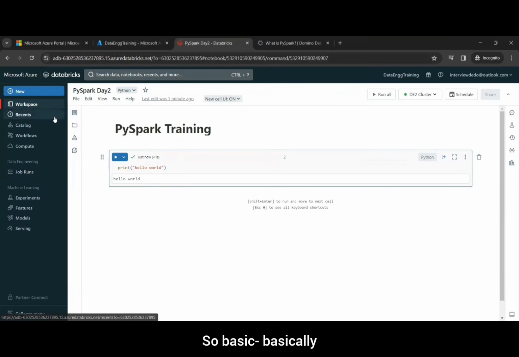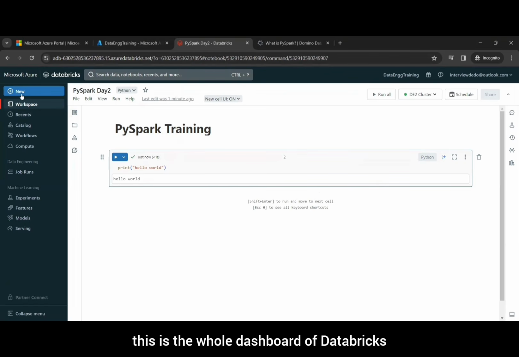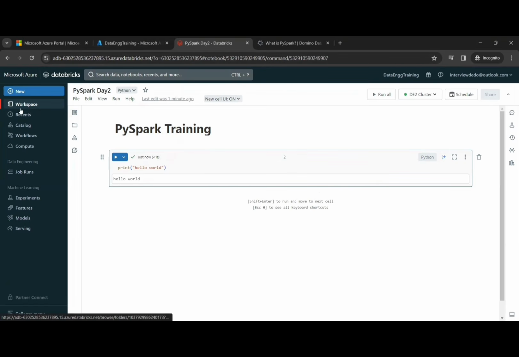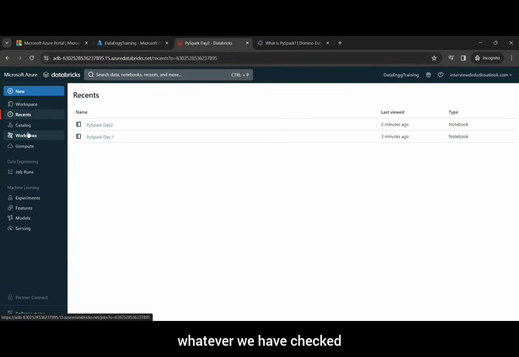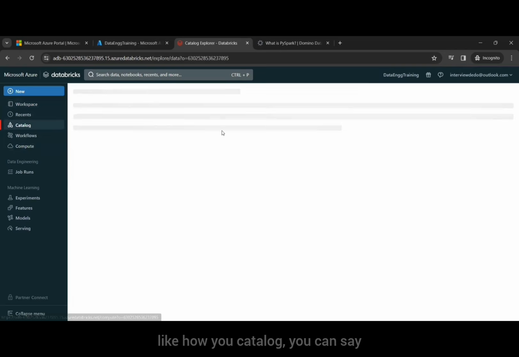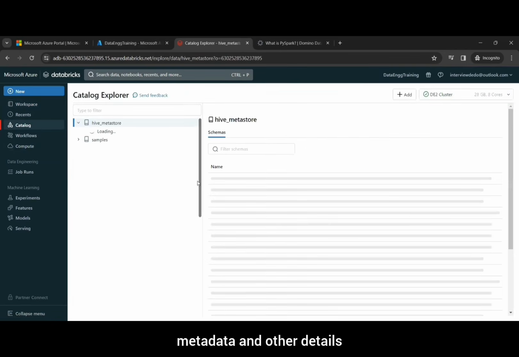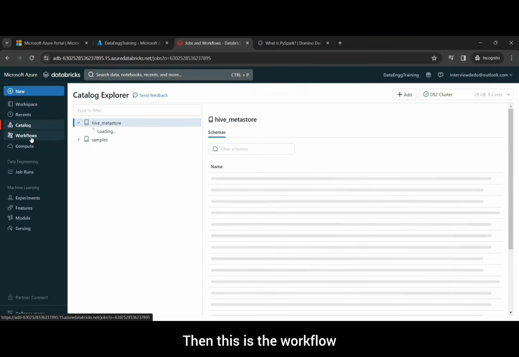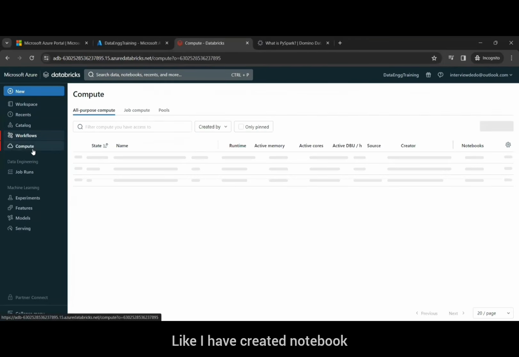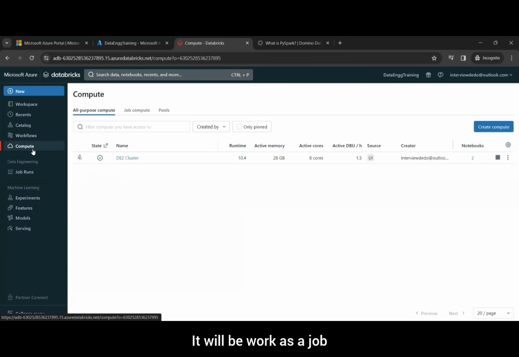And let's move to Databricks related thing. Yeah. So basically, this is the whole dashboard of Databricks, where you can see like this is workspace, this is recent, whatever we have checked. This is catalog, like Hive catalog, you can say, and where you will store like metadata and other details. Okay. Then this is the workflow where you can create the jobs. Like I have created a notebook, I will schedule it. It will work as a job.